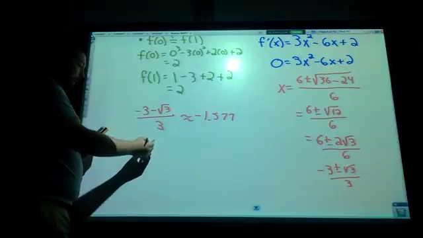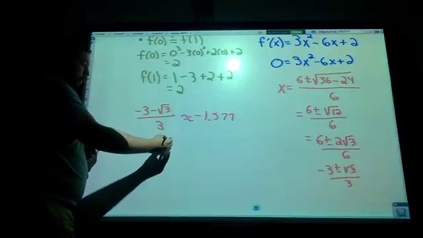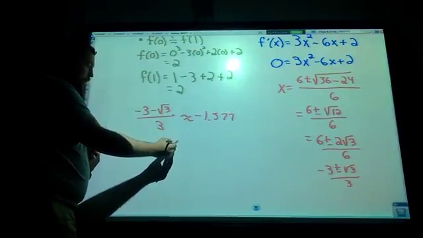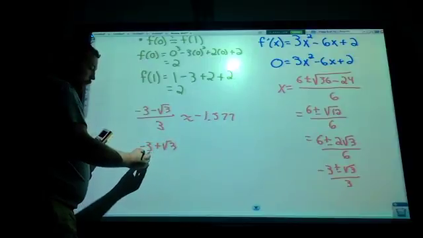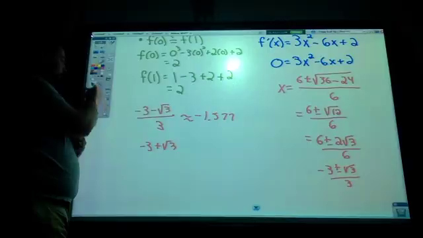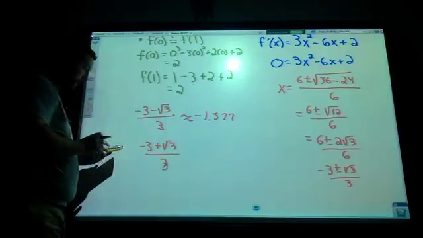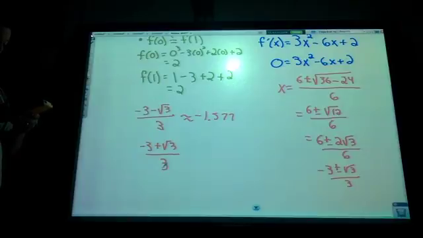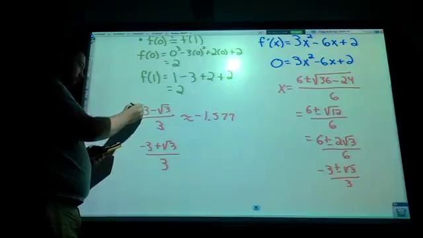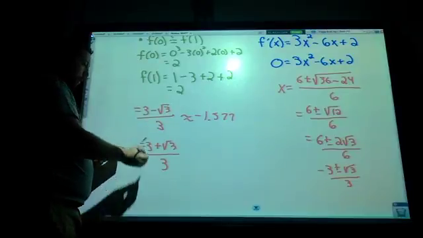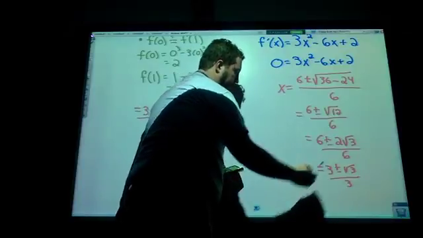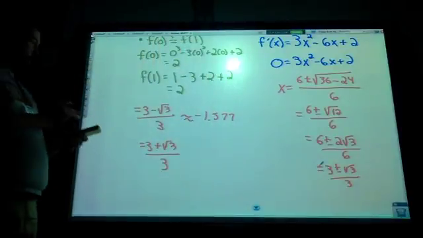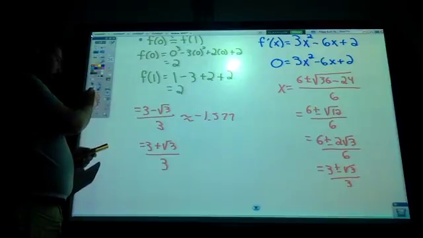All right, but the other one should lie between 0 and 1. Negative 3 plus the square root of 3, all divided by 3. Stick that in my calculator, negative 3 plus the square root of 3, all divided by 3. I've done something wrong somewhere. Oh, it's not negative to start off with. What is it equal to? There's a problem. Must have forgotten the equal sign. So let's recalculate that. I was actually kind of probably wrong here.